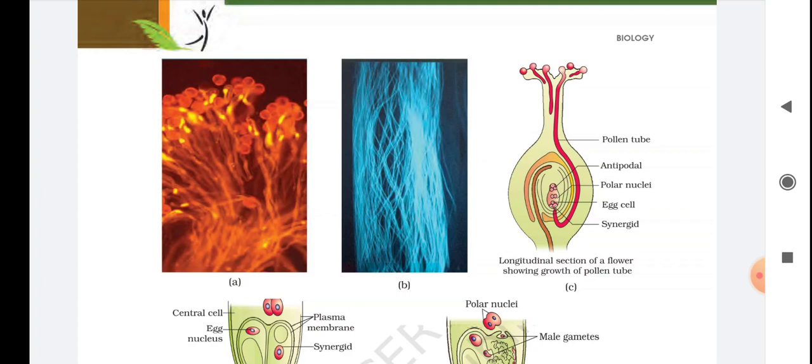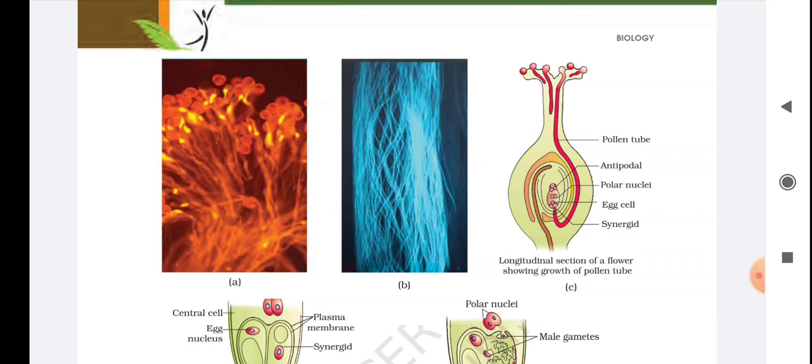So you can say that this type of pollen which is germinated is the right type, and the rest of the pollens are of the wrong type. In nature, the wrong type and the right type of pollen are both present, but the pistil has the ability to recognize whether it is the right type or the wrong type.